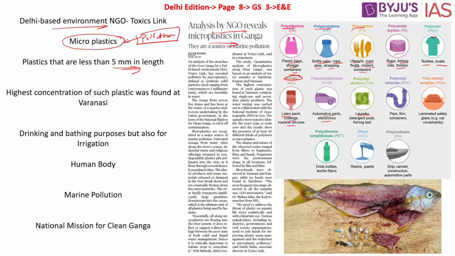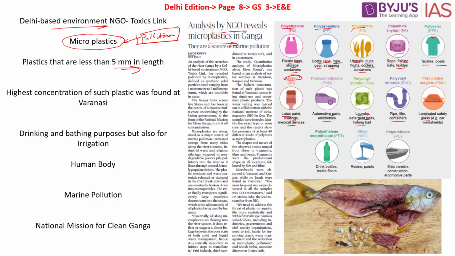Polyvinyl, laundry, detergent pots, fishing bait. Polyvinyl chloride, used in pipe film and containers. Polymethyl acrylate, used in laminated safety glass as well. So these are some of the plastics which can be important for your preliminary examination. As to where these are used can be a type of question that is asked. Why are we discussing this? That is because all these types of plastics and different other types of plastics are found in Ganga.